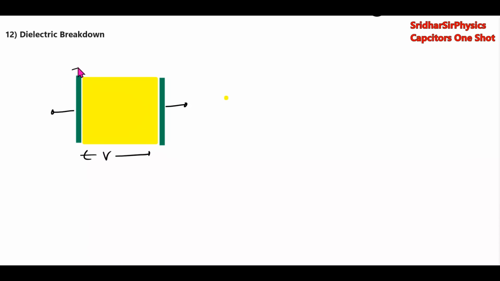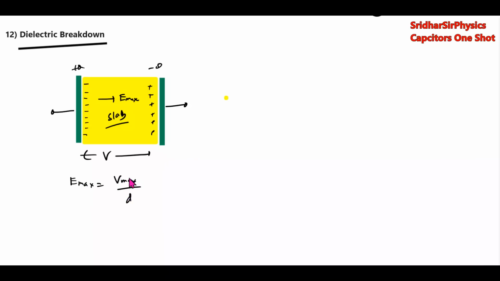Whatever charge we give, plus Q, minus Q, here charge will be induced minus Q, this will become plus Q. For any capacitor, there is a maximum potential the slab can withstand, or a maximum electric field which the dielectric slab can withstand. E max depends upon the maximum potential by the separation between the plates. And this E max will be a constant for a given capacitor, for a given dielectric.